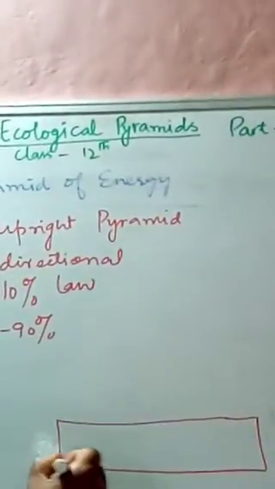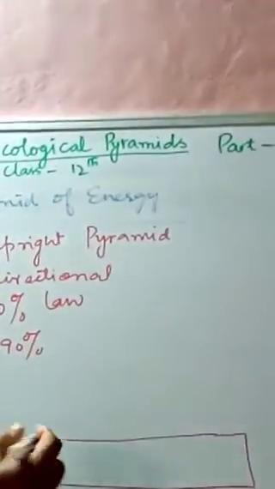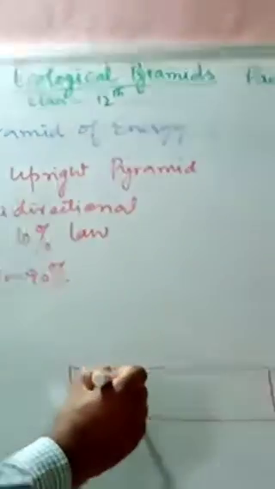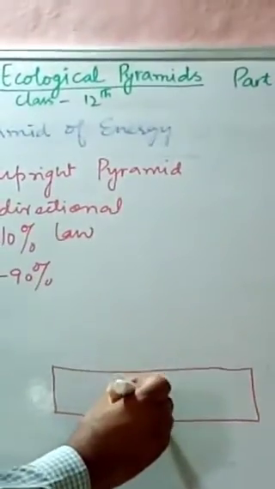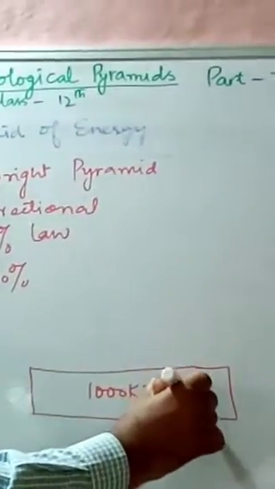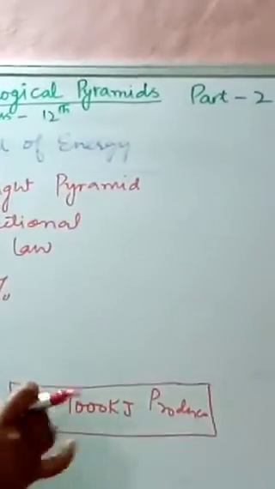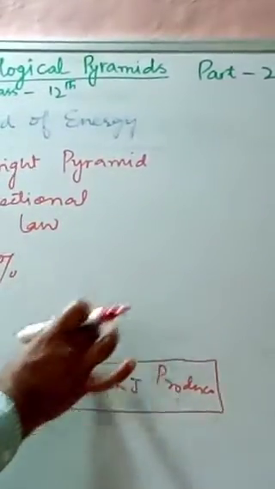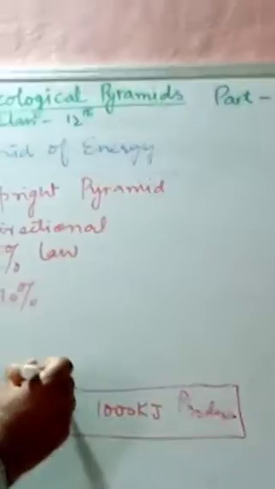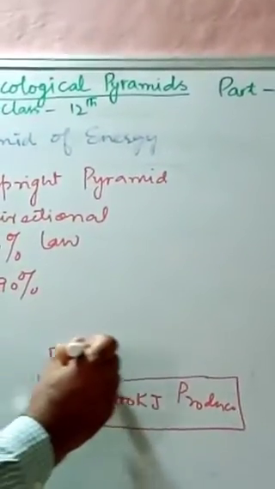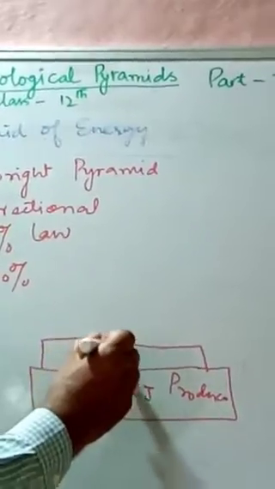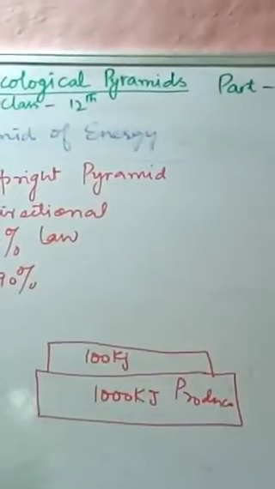These are the producers, and here we see the energy accumulated by the producers, let us say about 1000 kilojoules. Of this 100%, only 10% goes upward, that is transferred to the primary consumers, so this level has only 100 kilojoules of energy.